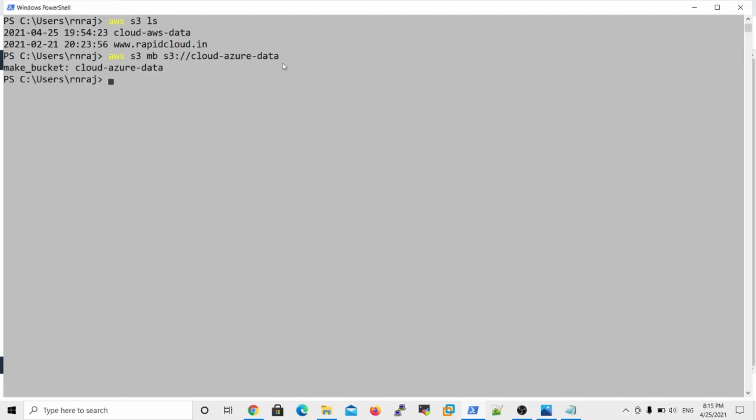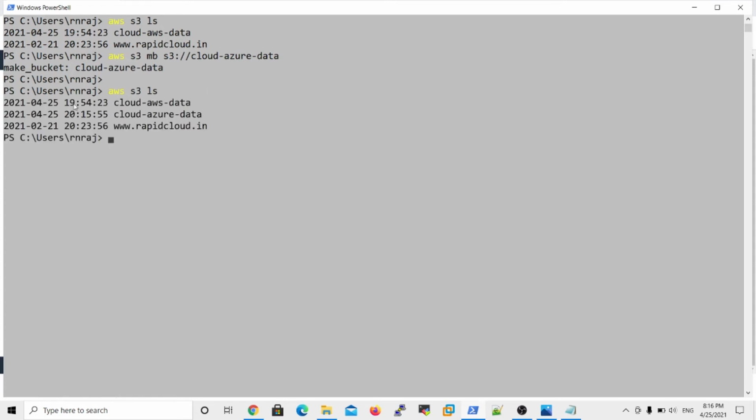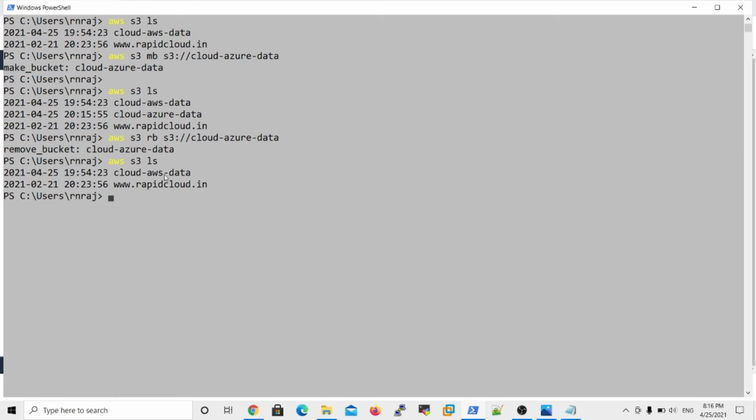Right. So the bucket was successfully created. You check with aws s3 ls. Right. So now you successfully created another bucket with the name cloud Azure data. If you want to delete a bucket, then use the same option. In that case, mb means make bucket, rb means remove bucket, right? So the bucket was successfully removed. So check it again with aws s3 ls, right? Again 2 buckets in the account.